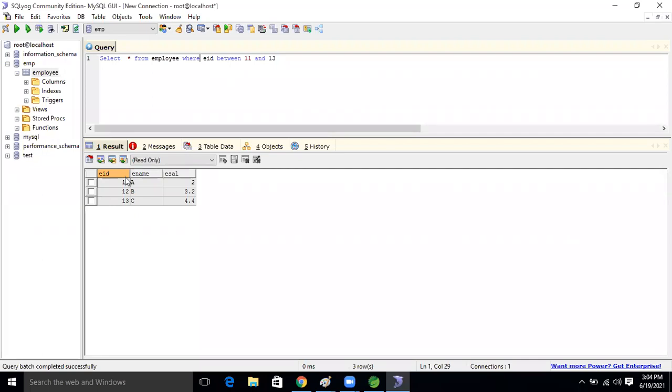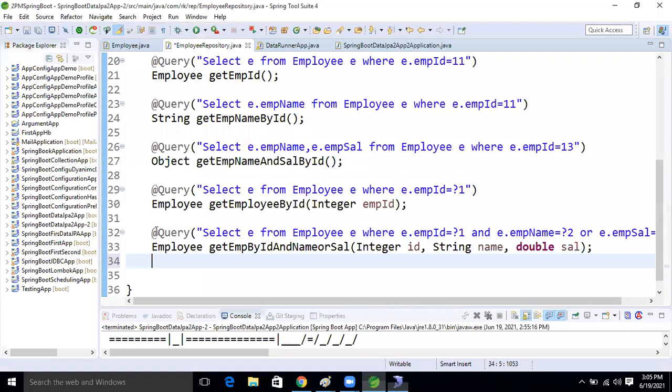Even GROUP BY and ORDER BY, these operations on the database, using a query we can perform these operations also. So let's perform it and we will see these operations also. How can we write these things?